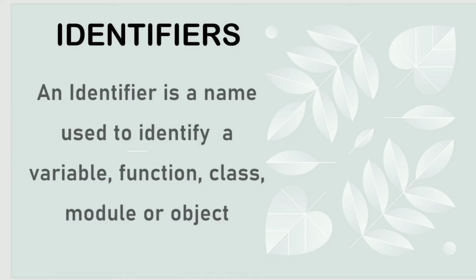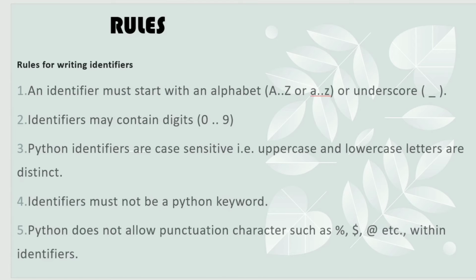An identifier is a name used to identify a variable, function, class, module or object. And now let's move to the rules of identifiers. It has several rules. The first one is, an identifier must start with an alphabet. It may be capital A to Z or small a to z, or an underscore. Second one is, an identifier may contain digits. It may contain 0 to 9 digits, but it should not come at first, because at first we should start with alphabets or an underscore.